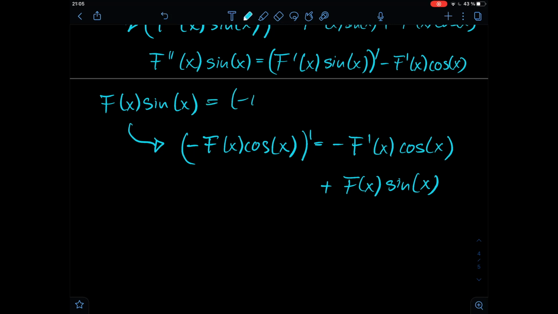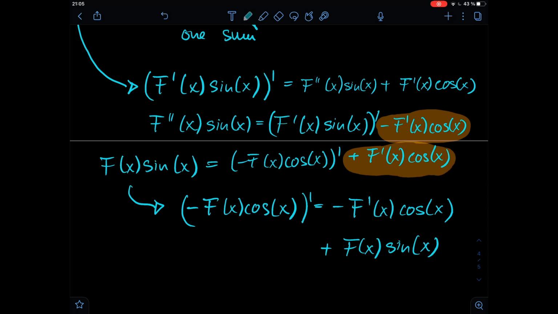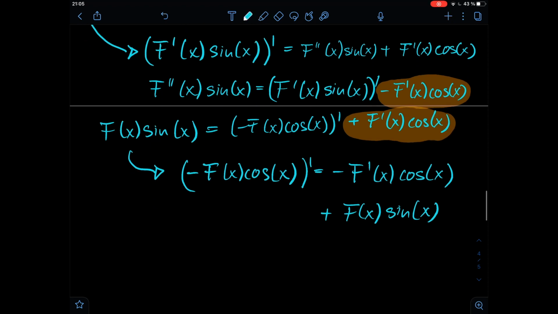So from this we will get that this is minus F of x cosine of x and the whole thing derivative, plus the derivative of F of x times cosine of x. And as you can see, we have minus the derivative of F times cosine of x, and we have plus the derivative of F times cosine of x. So those two terms, they cancel each other out.